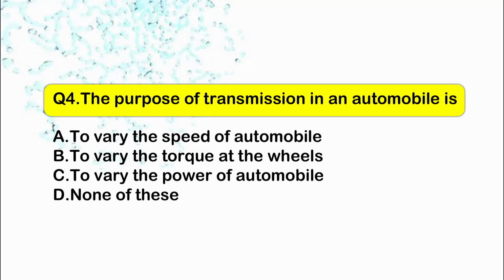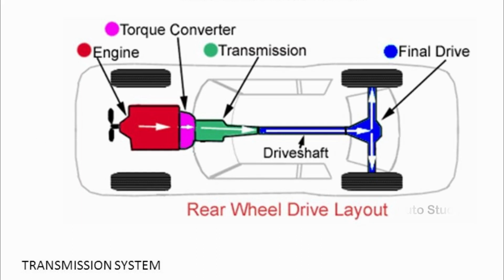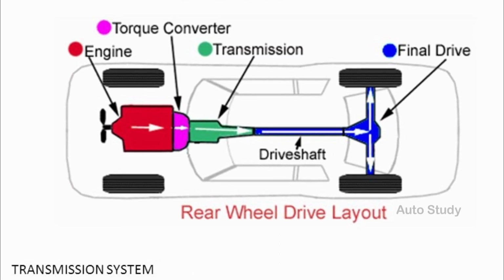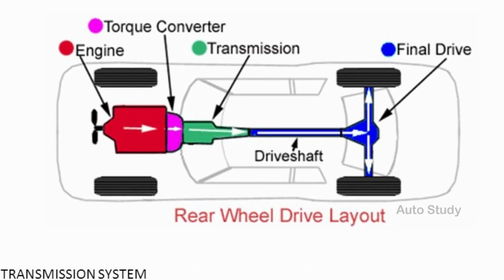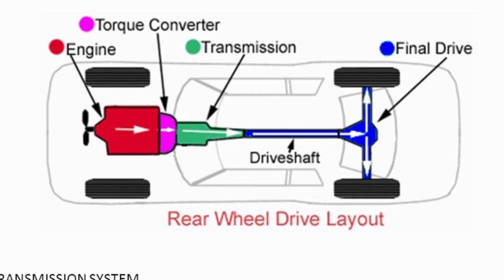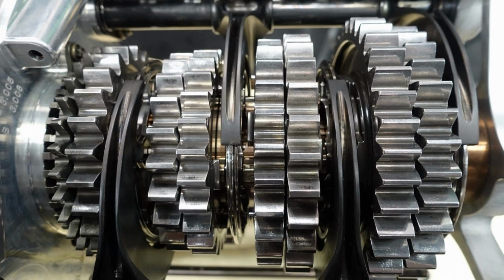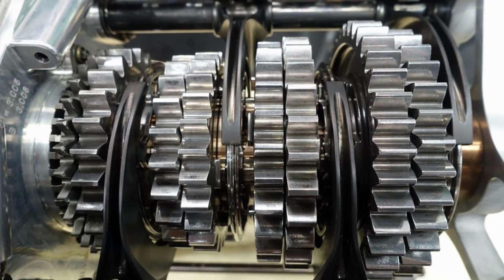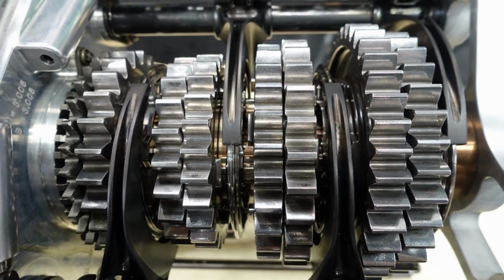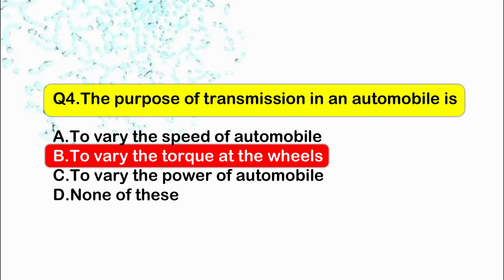Now the next and fourth question is, the purpose of transmission in an automobile is. The function of any transmission is transferring engine power to the drive shaft and rear wheels. Gears inside the transmission change the vehicle's drive wheel speed and torque in relation to engine speed and torque. So the correct answer is B.